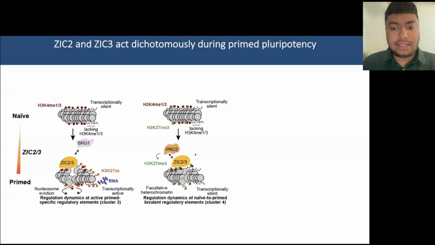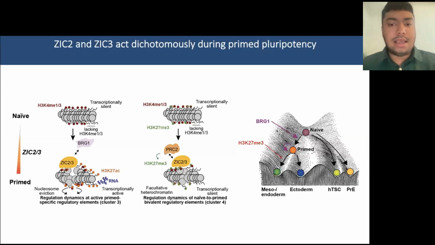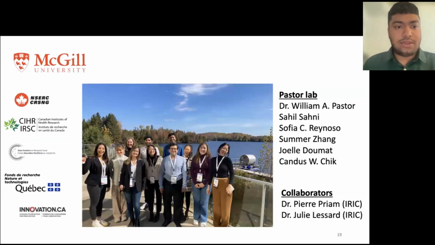So I started off this talk with this Waddington's landscape model, and again, I hope what people appreciate is that we've identified some of the drivers and barriers of these transitions from naive to primed pluripotency, and then further from primed to mesoendoderm lineages. So ZIC2 recruits BRG1 to facilitate the transition from the naive state to a primed-like state, and also for self-renewal over primed-specific enhancers. And it also acts as an epigenetic barrier by recruiting PRC2 complexes and preventing improper commitment to the mesoderm and endoderm lineages.